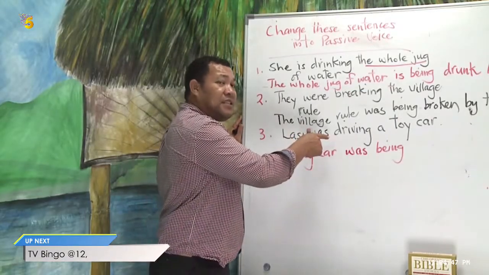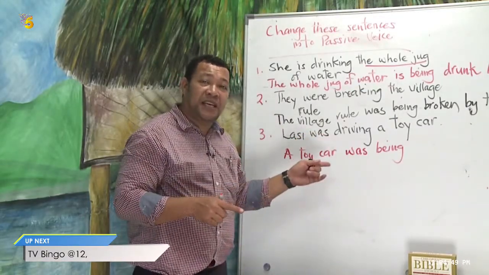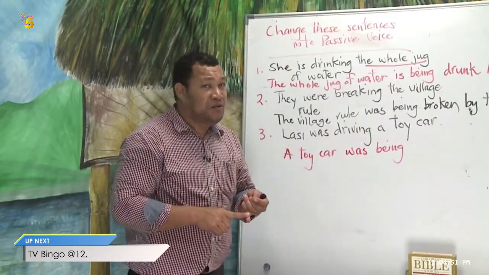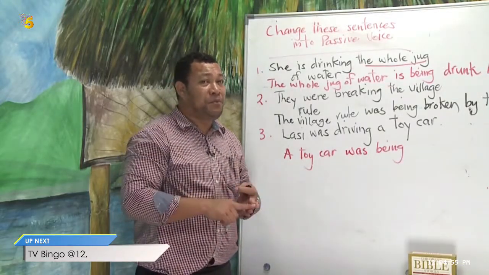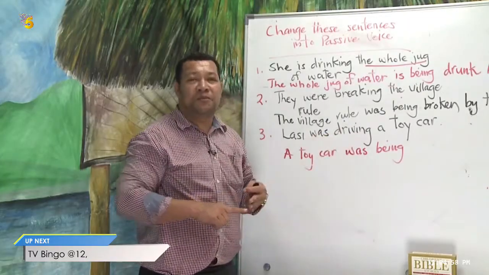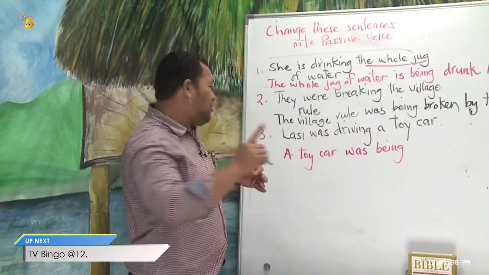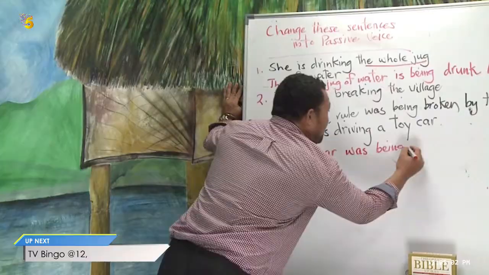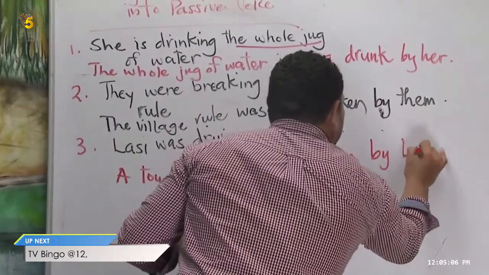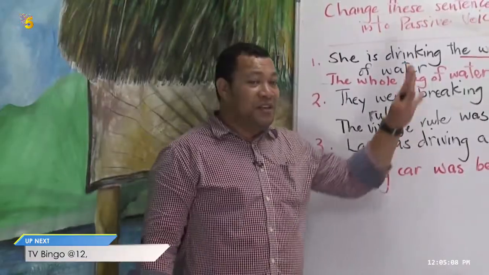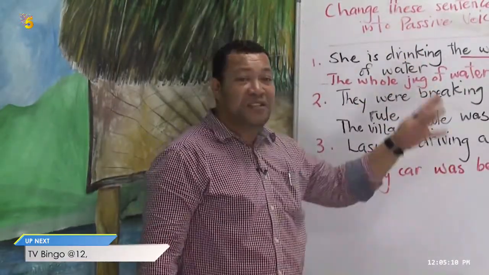Drive in present tense, drove in past tense. What about the past participle of the verb drive? Very good. The toy car was being driven by Lassie. Were you able to change all these sentences correctly?